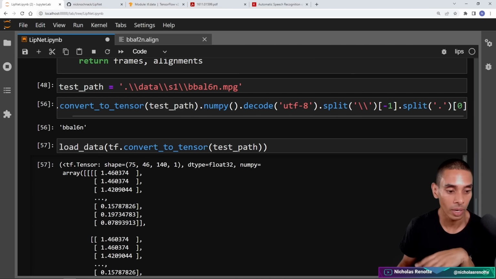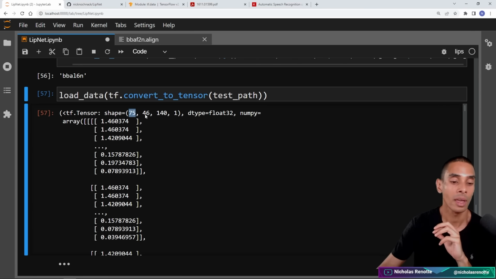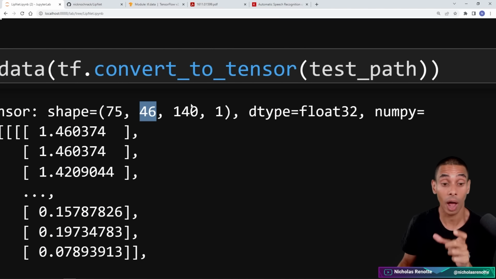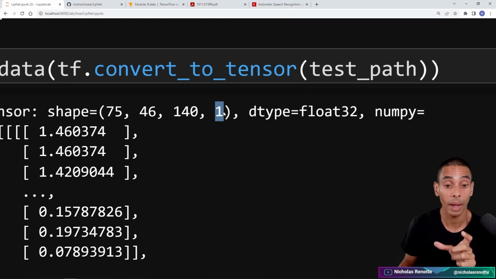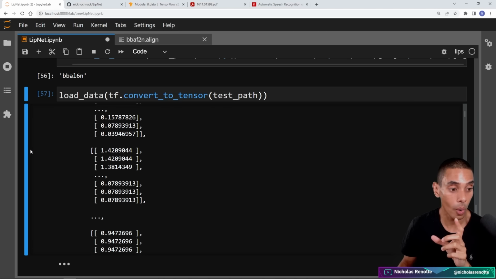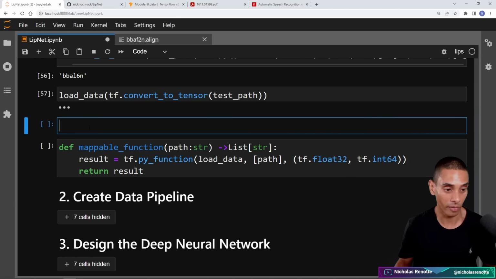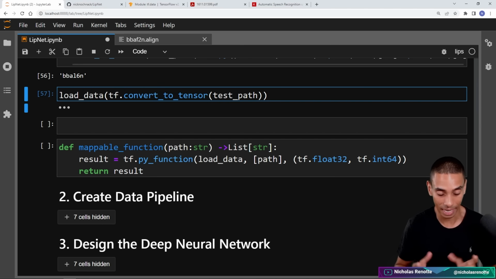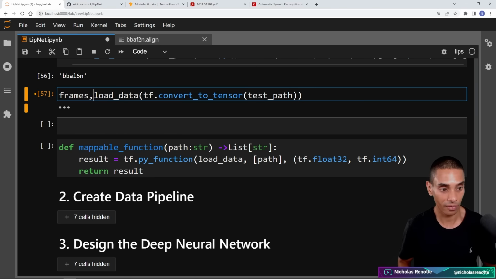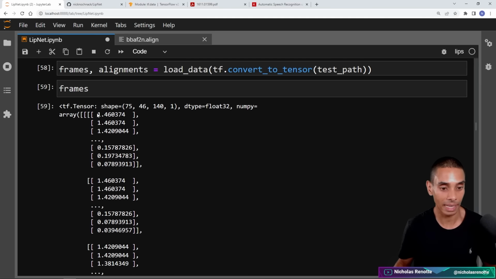Okay, cool. So take a look. We've got a tensor returned, which is 75 frames in length, 46 pixels high by 140 pixels wide by one channel, because we've gone and converted that to grayscale. If we take a look, what do we have in our next cell? So this is returning a mappable function. Let me just quickly run you through this first up. What we're going to be getting back from this load data function is frames and then alignments. So if we take a look at frames, that is our frames data set.